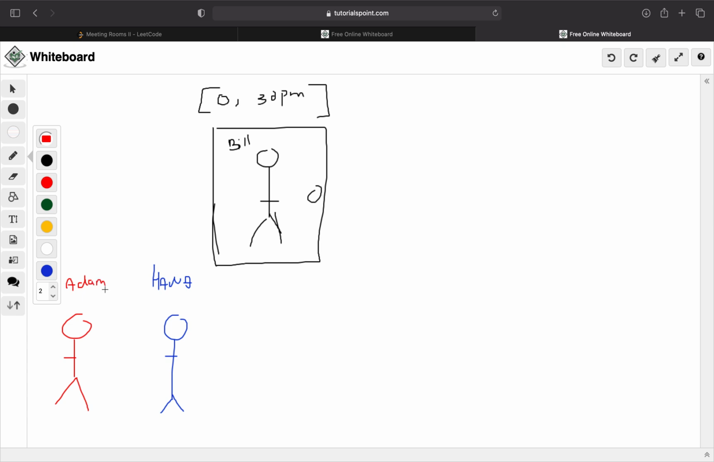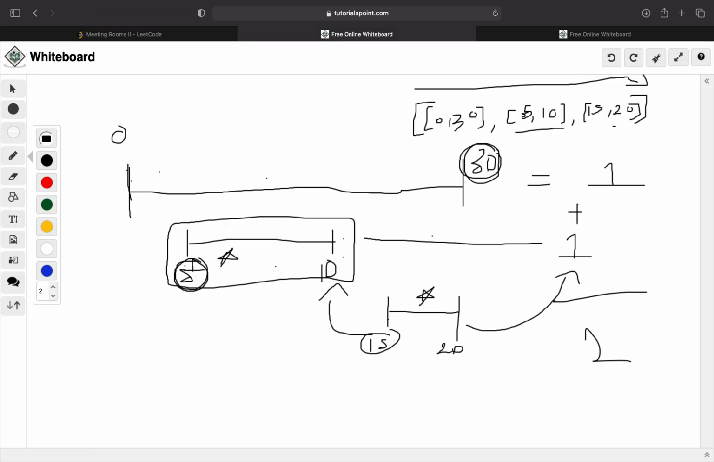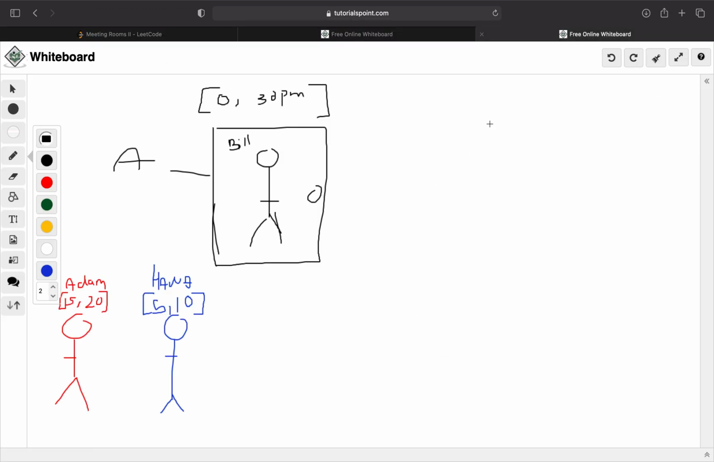So their meetings haven't started yet, but they're about to start looking around for rooms. So my meeting is gonna be held from 5 p.m. to 10 p.m. and Adam's meeting is from 15 p.m. to 20 p.m. And let's say Bill right now is in meeting room A. Remember we're using the same example, so try to tie it back to what I talked about earlier, but I'll explain it as I go.